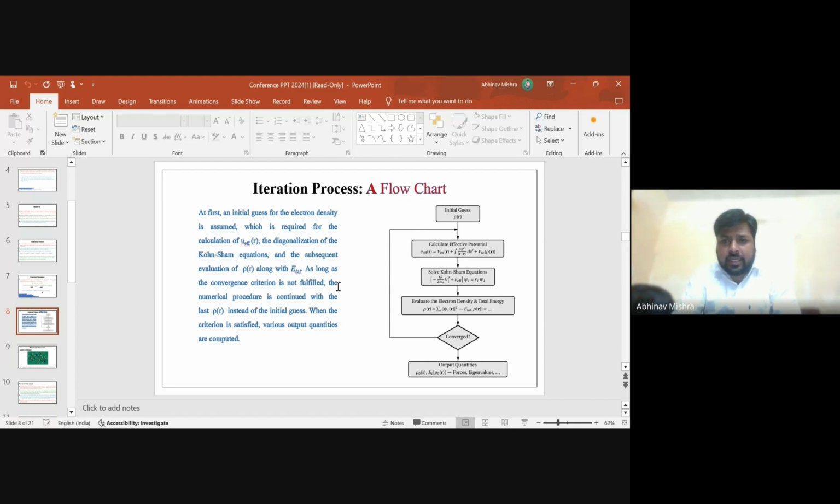The whole iteration process is examined in this theoretical method. This is the initial guess, calculate the effective potential, solve the Kohn-Sham equation, evaluate the electron density and the total energy, and check whether it has converged or not. If not converged, then the whole process starts again, and when the process is complete, it is converged.